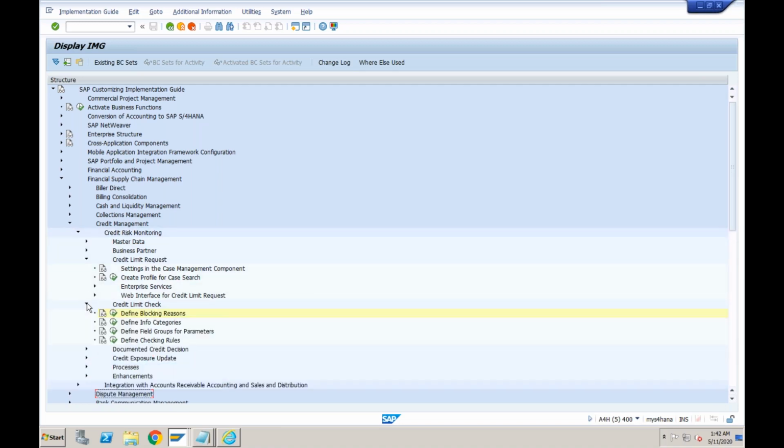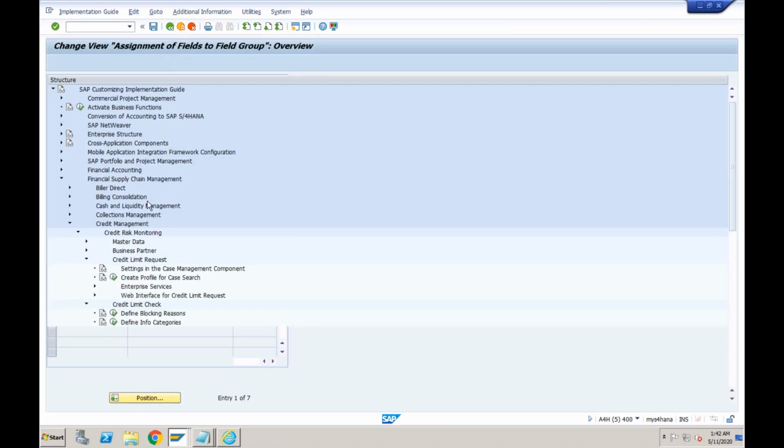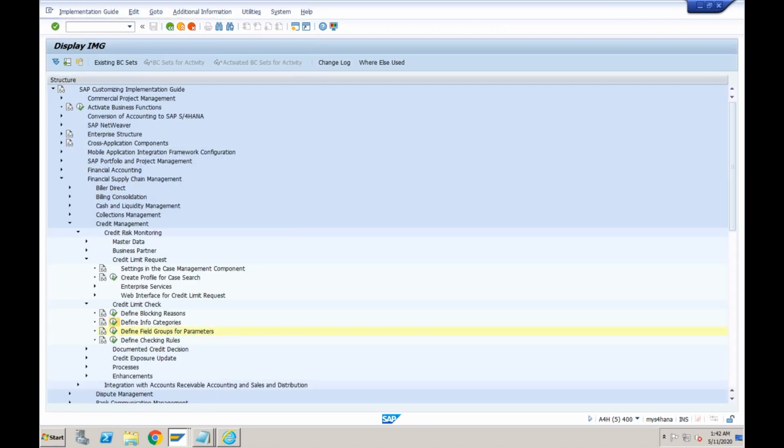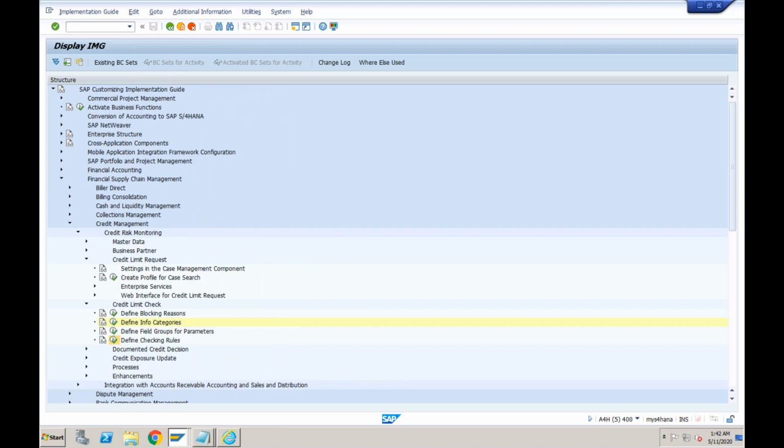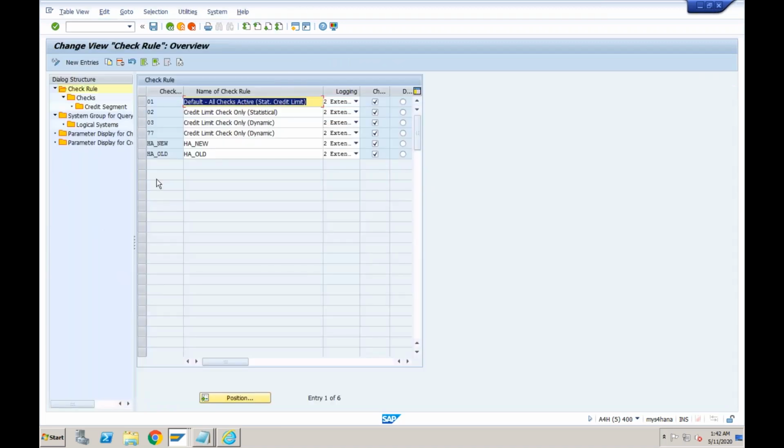Maybe it is an integration with AR or no? No, it is here itself. Okay, so blocking reasons, info categories, field groups for parameter. Let me see, what is this? No. Okay, I think it is in the rules. Let's go to the rules.